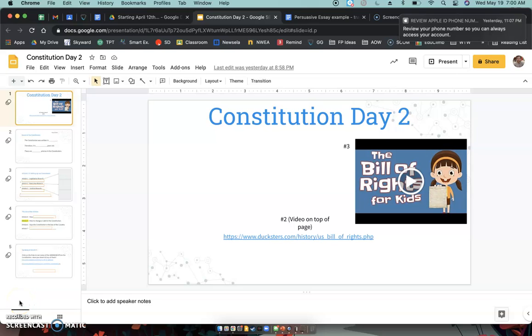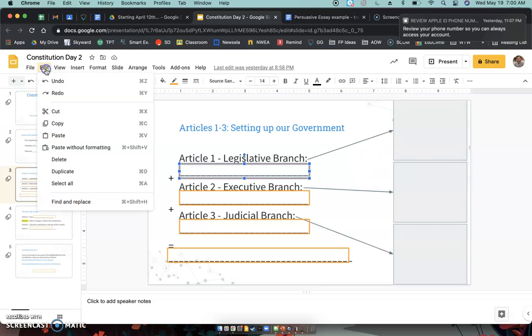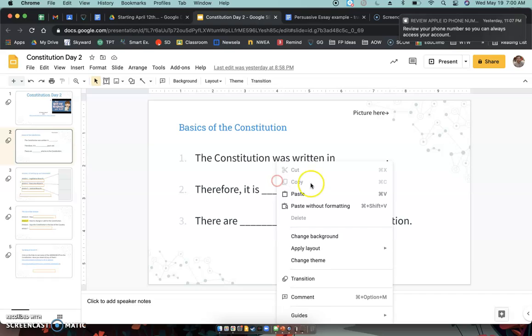Fifth grade, happy Wednesday. So today we're going to talk about the Constitution. You looked at a little bit of it yesterday on your own. Hope you learned a few things, but today I really wanted to talk about it more in depth, exactly what's inside of the Constitution. Okay. So we're going to start here on slide number 2. Just a few very basic things about the Constitution.